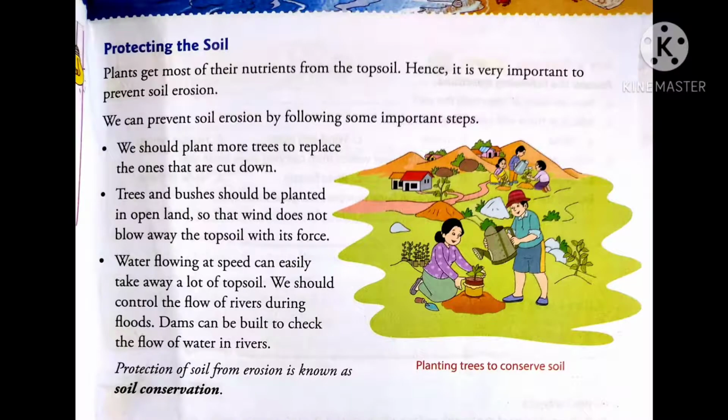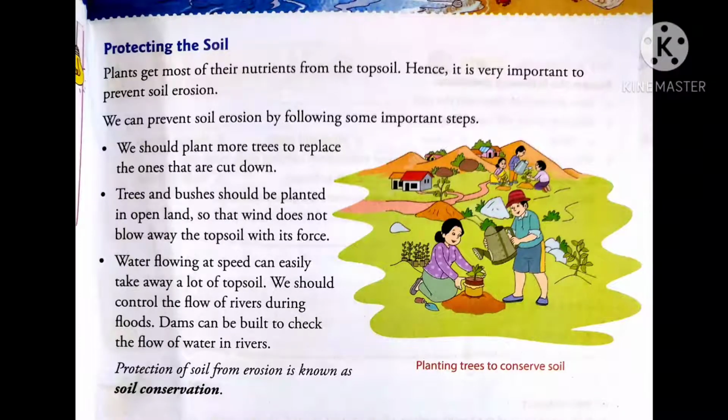Second point is, trees and bushes should be planted in open land so that wind does not blow away the topsoil with its force. So students, in open land, we should plant more and more trees and bushes, a bush meaning a small plant with lots of stems and branches, because open land is more prone to the action of winds. So if we plant trees and bushes over there, it will protect the soil.